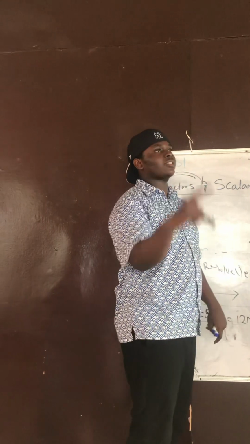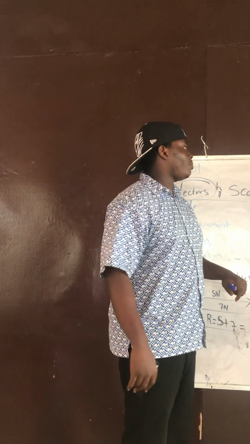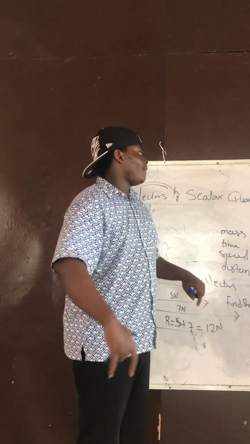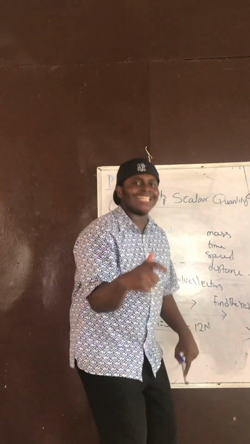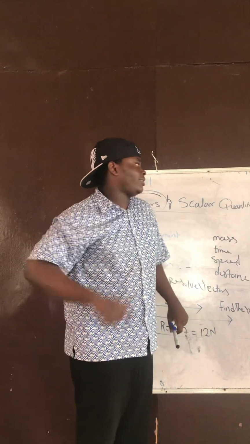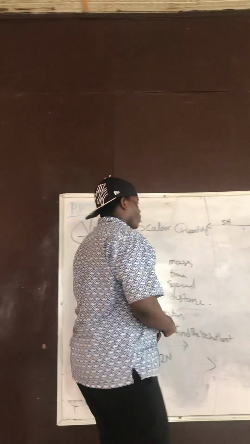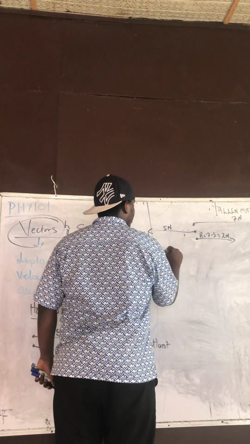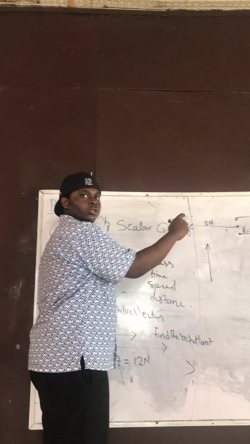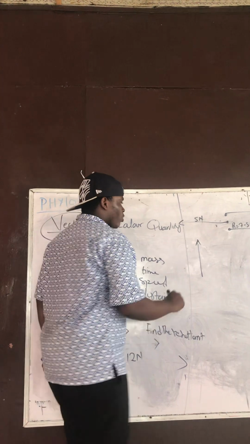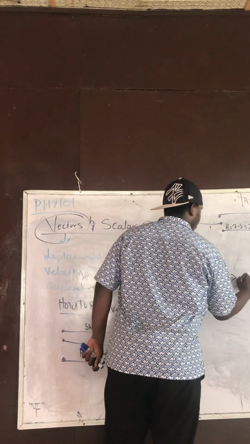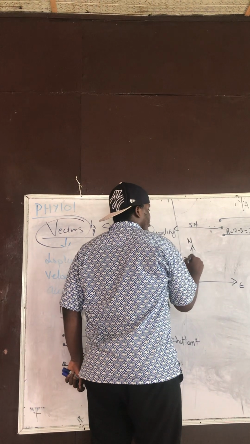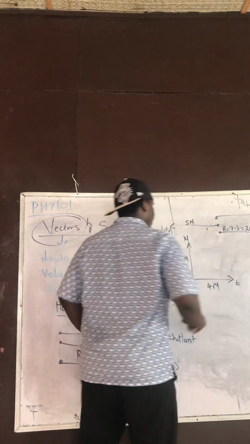The next instance is when the two vectors are connected by 90 degrees. For instance, I have a vector going due north, and another vector going due east. Maybe this one is 3 Newton, and this one is 4 Newton.